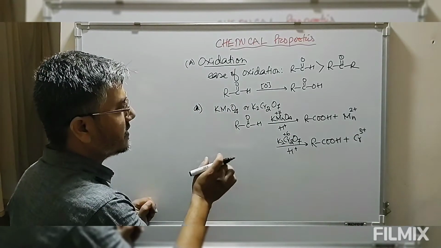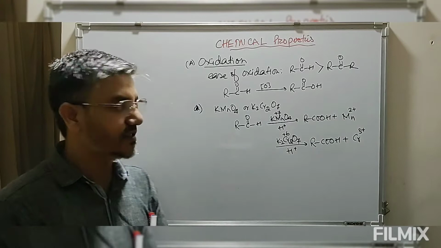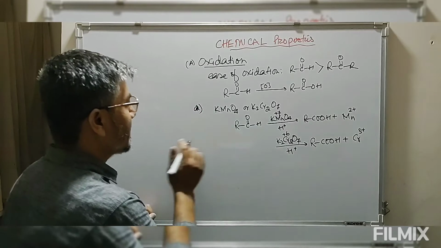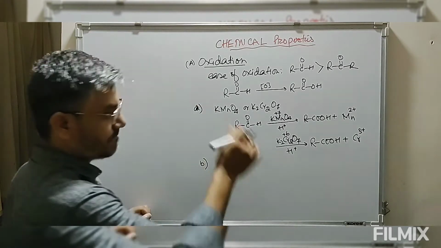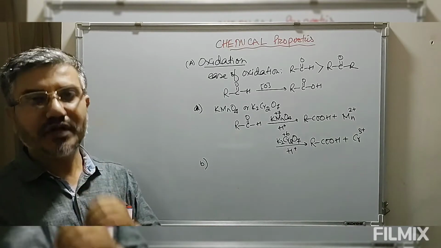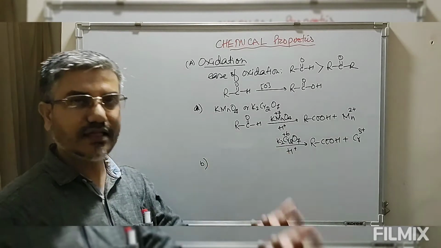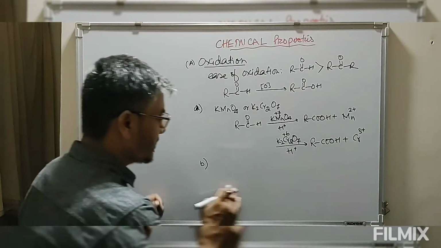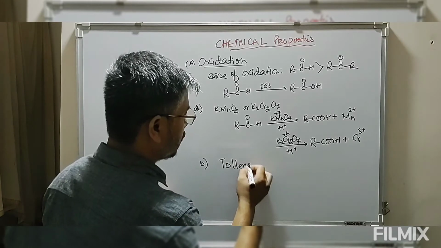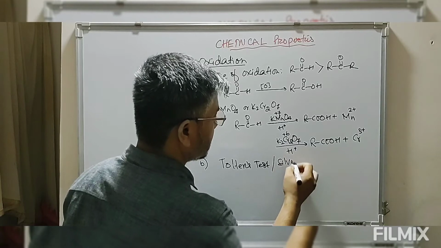So now look at this, potassium dichromate or KMnO4 is acting as a very good oxidizing agent which oxidizes aldehydes to give you acids. So this is one. Second, oxidation. Now there are some important name reactions which oxidize aldehydes to the corresponding acids. The first reaction is the Tollens test, which is also known as the silver mirror test.